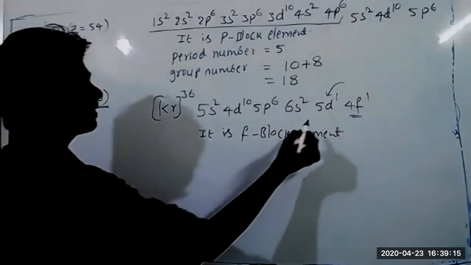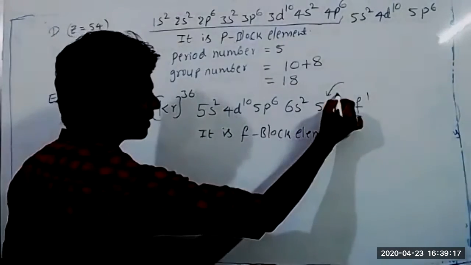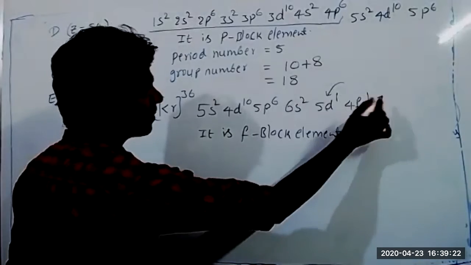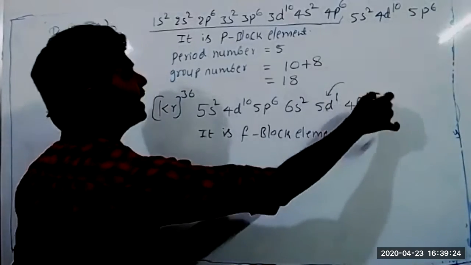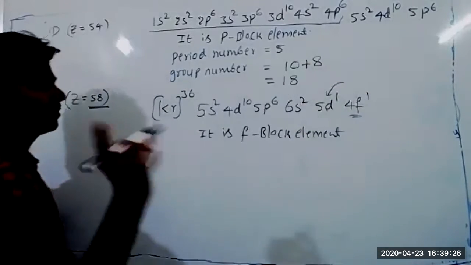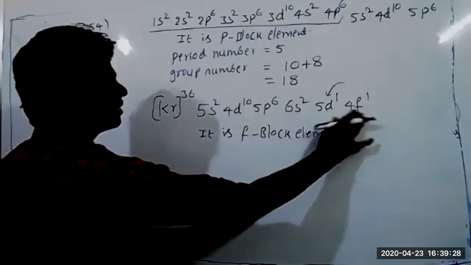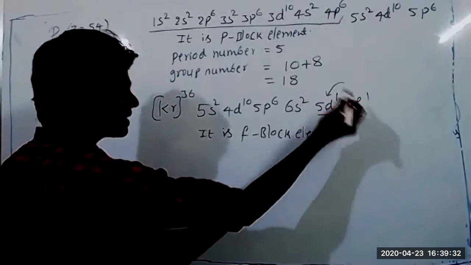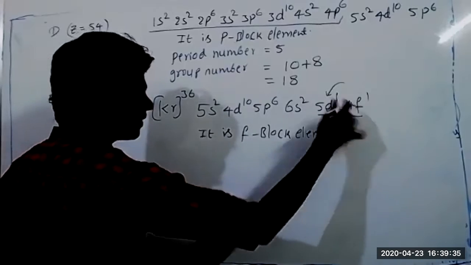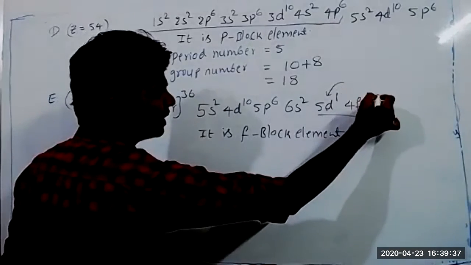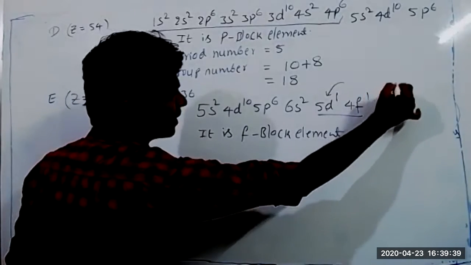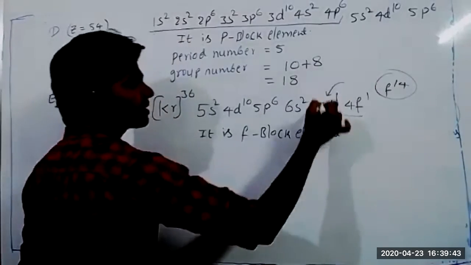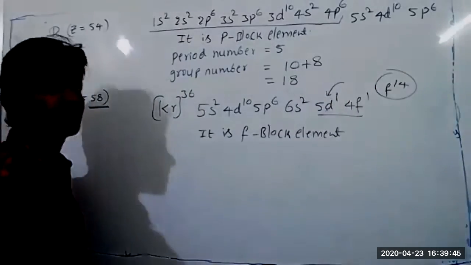See, one more thing. After only one electron goes into 5d, the electrons start filling 4f. After completely filling the 4f orbital up to 14, then electrons come back to the d orbital. Don't forget this point. After only one electron goes into 5d, the next electron goes into 4f. Further, all electrons go into the f orbital only. It fills up to f14. After completely filling f14, then electrons come back to the d orbital.